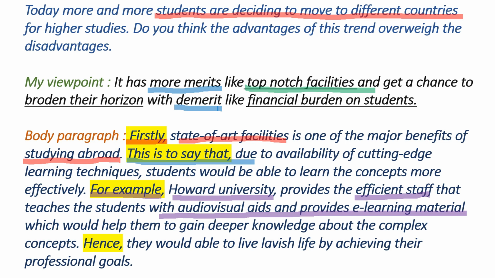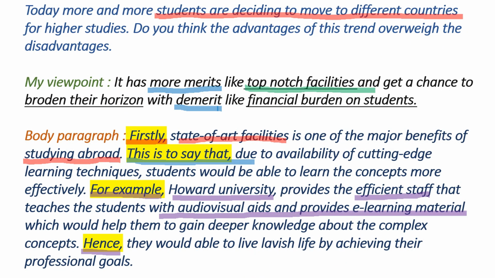So here, hence they would be able to live a lavish life by achieving their professional goals. So hence is the word which helps the examiner to understand that you are going to write the effect of your idea. So the effect is students will be able to live their life lavishly by achieving their goals.